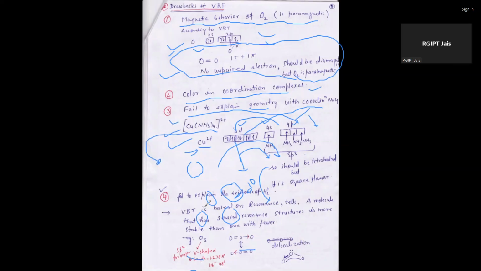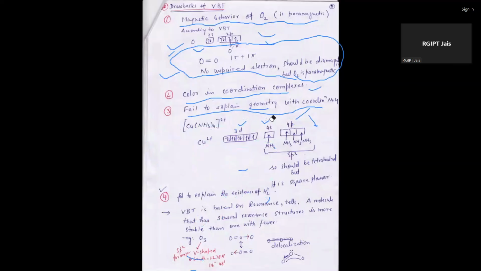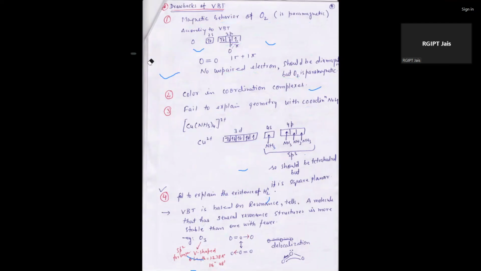It does not explain the hybridization of homonuclear molecules. If we take an example of Cl2 or H2, it cannot be explained by this theory.